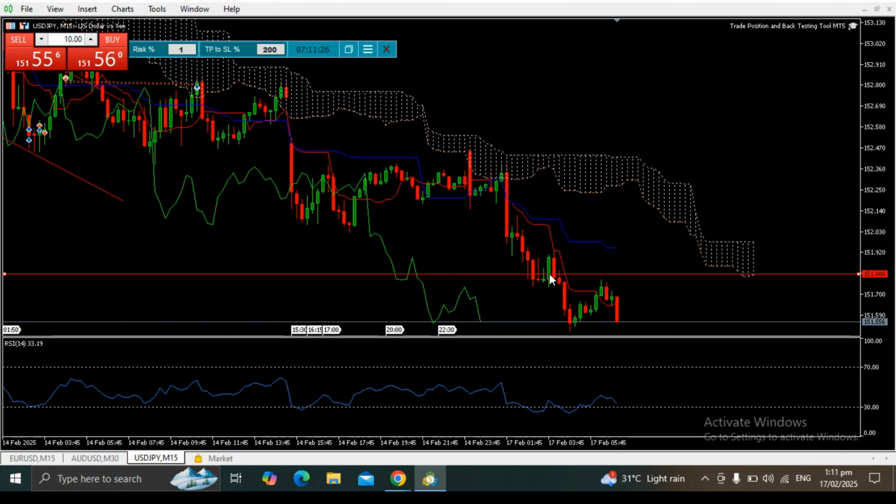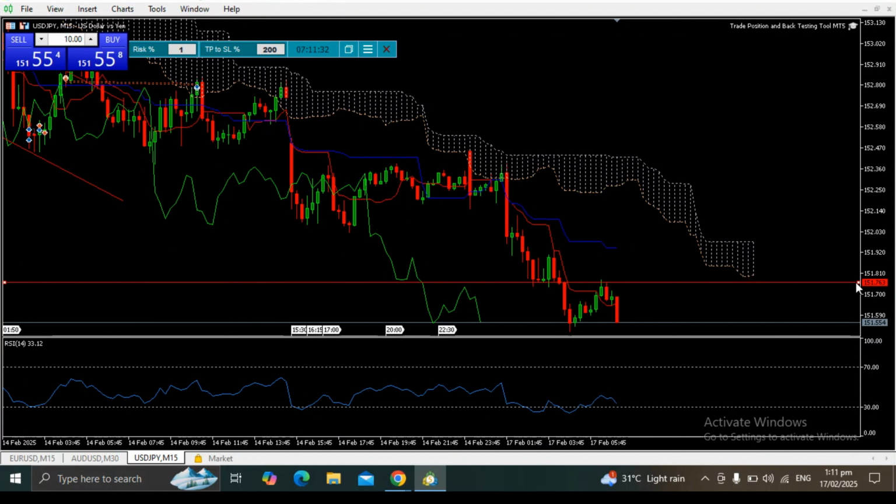So this is the, what to call this one, the resistance. So if it will bounce, then it will test again the resistance at this level. Okay. That is for the 15-minute mark.